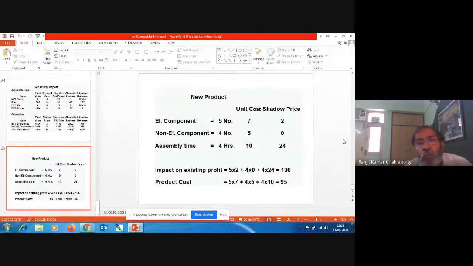So 7 into 2, that is 7 into 5, and 4 into 5, and 4 into 10, that is 95. That is the product cost. How much is it coming? 201. The marketing department is telling 175. They are ready to sell this product, but the minimum price is coming 201. Then it will be a profitable situation. Otherwise, no. So like that, we can take a lot of decisions in operations management. Up to this, I am discussing this.